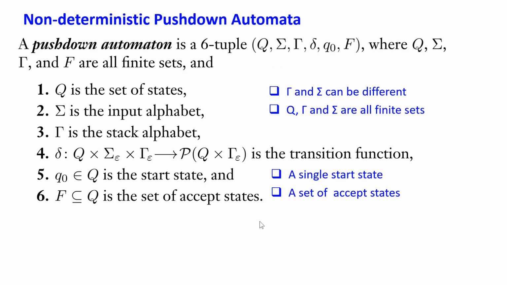Now let's go over the definition of a pushdown automaton. A pushdown automaton is a 6-tuple. The first three parts are three sets: the set of states, the set of input symbols, and the set of stack symbols. This gamma and sigma can be different. Usually, gamma will contain some symbols that are not in the input alphabet. And all three sets are finite. As for NFAs and DFAs, there is only a single start state for NPDAs. And F is a set of accept states, and F is a subset of Q.